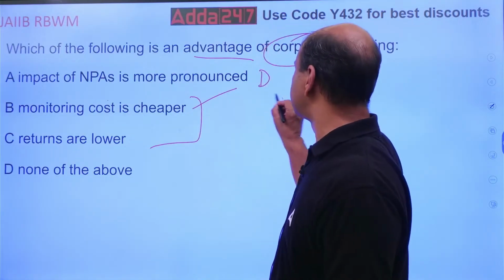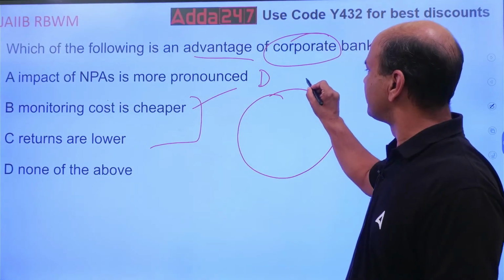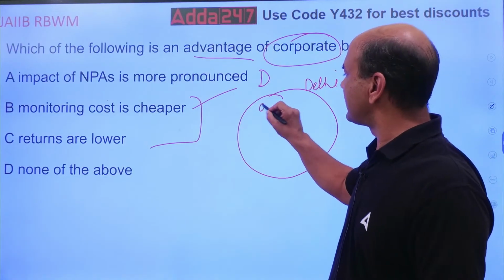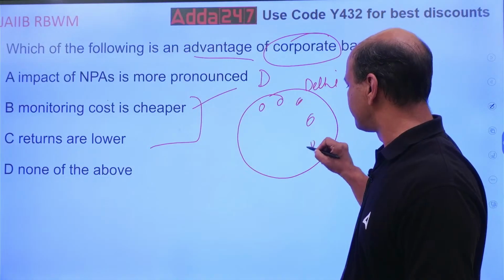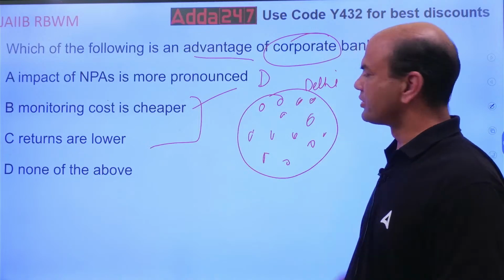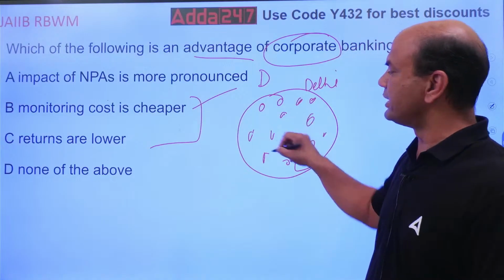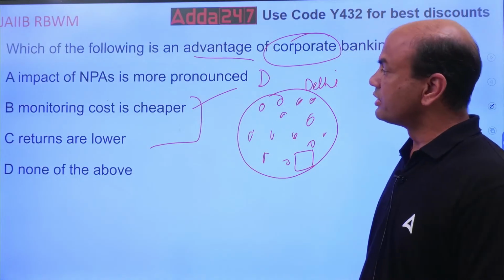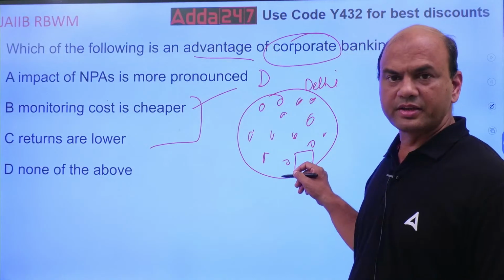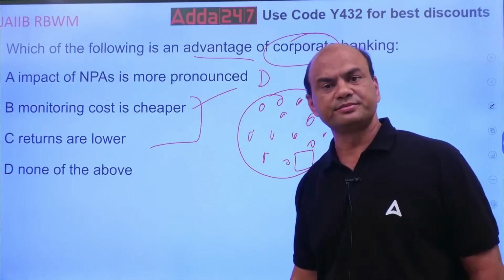Because if you have a city, let's say Delhi, I'm just giving you an example, there will be so many retail branches in any city. But the corporate branch will be somewhere outside, not in the main city. Only one branch will cater to the whole city. So the monitoring cost is less because you have only one branch.